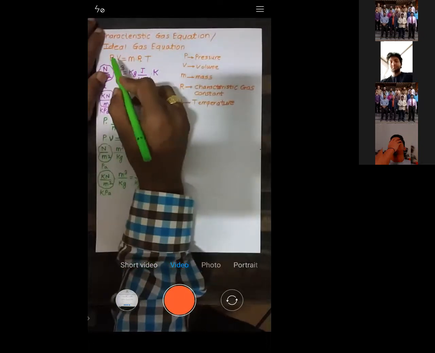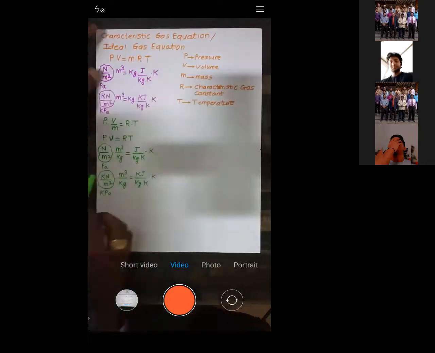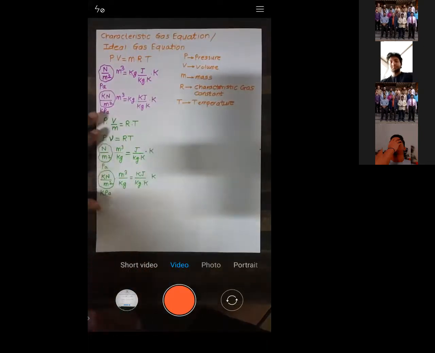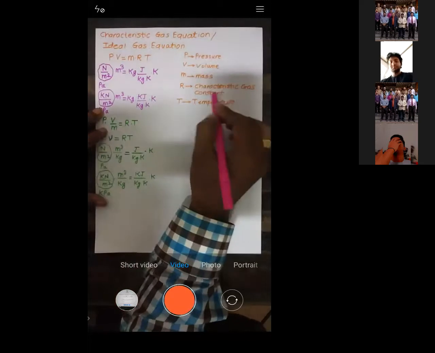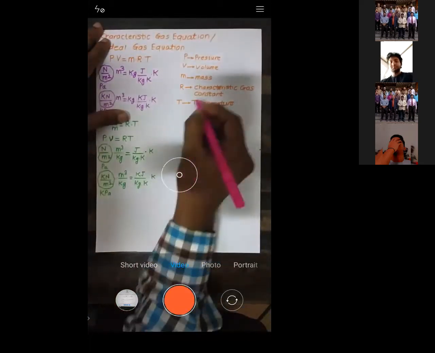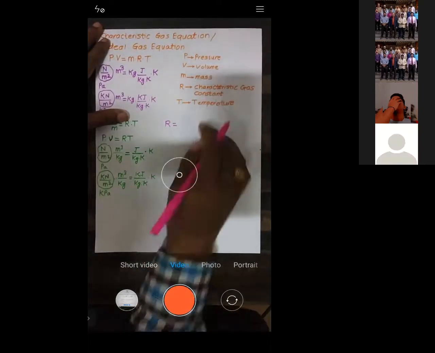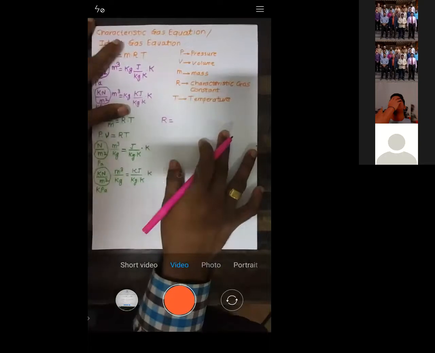Now the question will be, what is R? Pressure, you know. Volume, you know. Mass, you know. Temperature, you know. So you don't know what R is. As I told you, R is called the characteristic gas constant. And how will you calculate the characteristic gas constant?